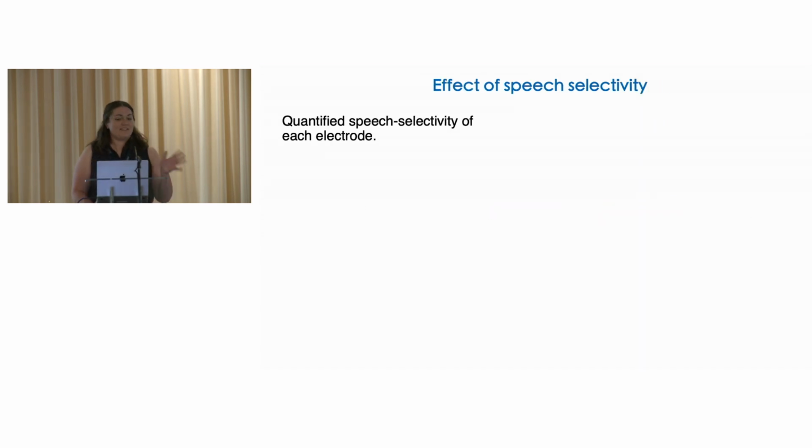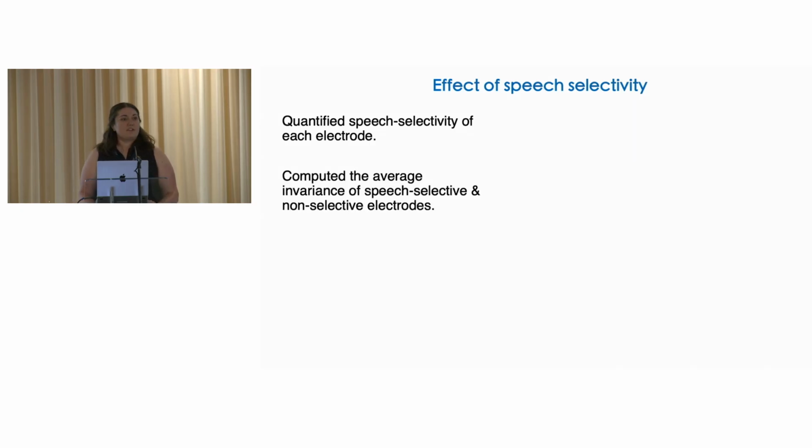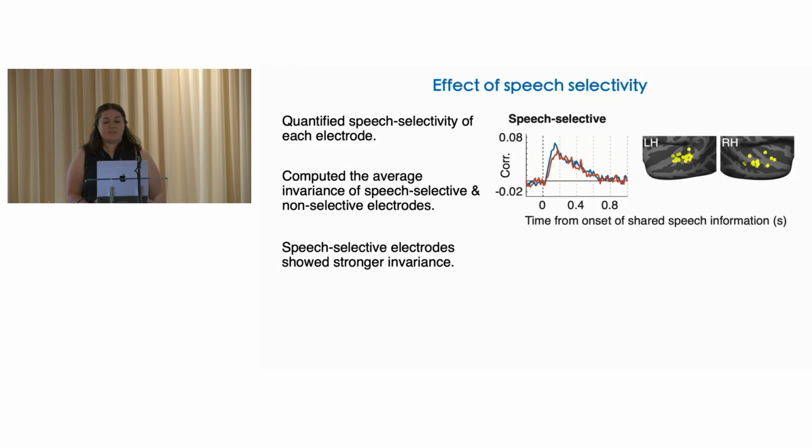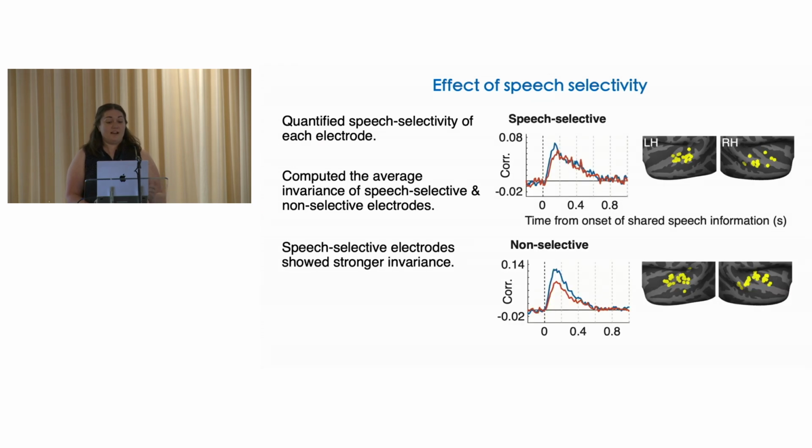So one hypothesis that I alluded to is that speech-selective neural populations are involved in invariant coding of speech in the human brain. So to test this, we ran a separate experiment in these same patients where we measured cortical responses to a large set of natural sounds from all different kinds of categories, and then we used that data to measure the speech selectivity of each electrode. And we chose subsets of electrodes that were maximally speech-selective or non-selective. We then measured the invariance of these groups of electrodes, and what we found was that on average, speech-selective electrodes showed stronger invariance than non-selective electrodes.